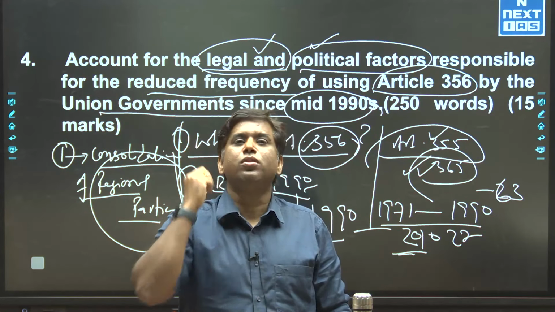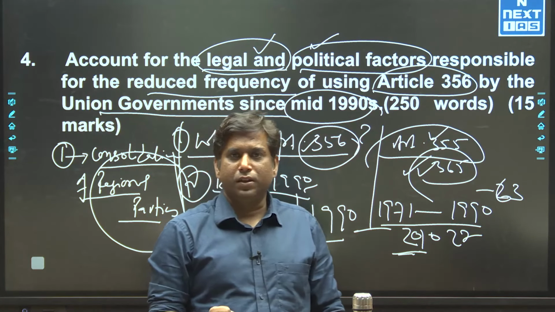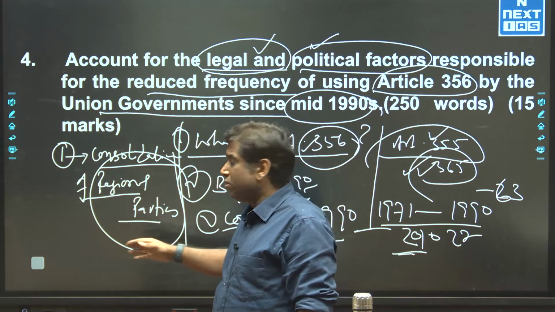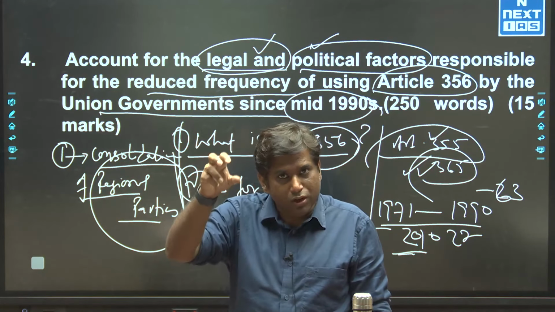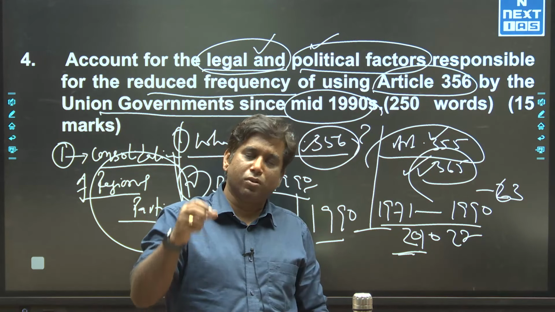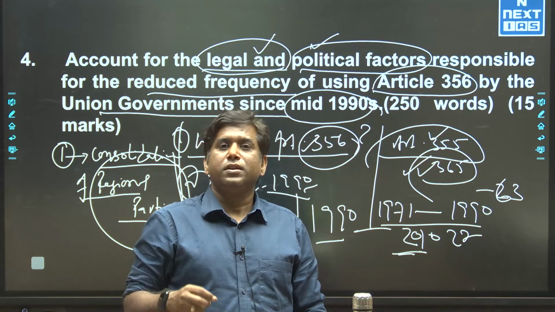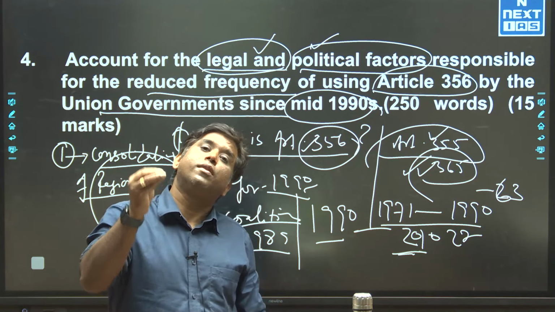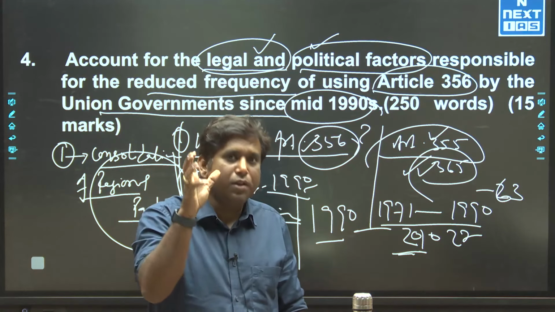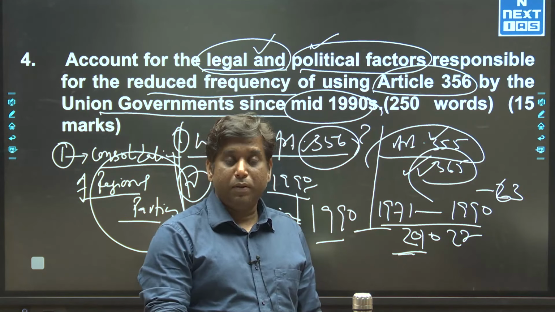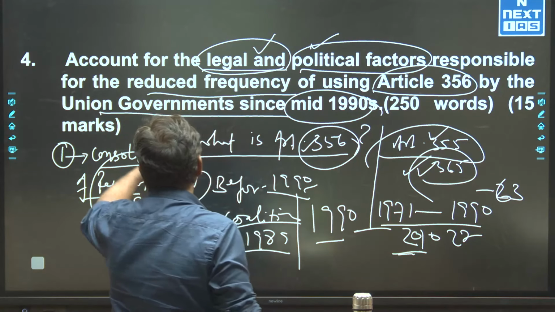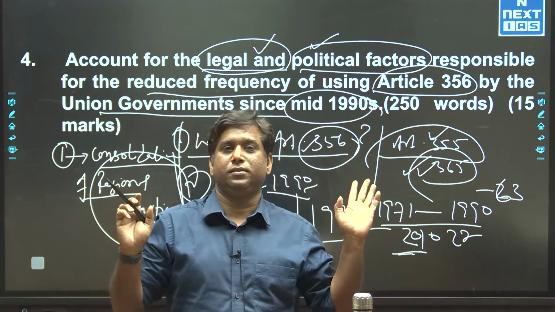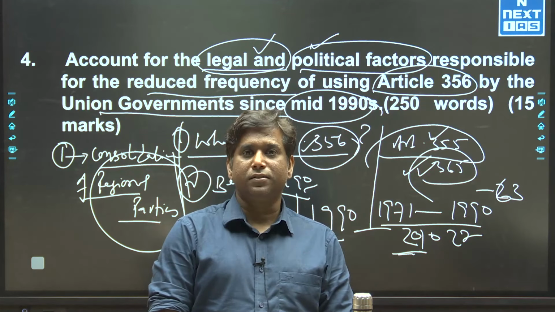Now the conclusion point is basically: consolidation of regional parties, participation of regional parties in union coalitions, and institutionalization of coalition politics in India. These are the 3 important political factors that played a very important role in reducing the frequency of using Article 356. Fine guys.